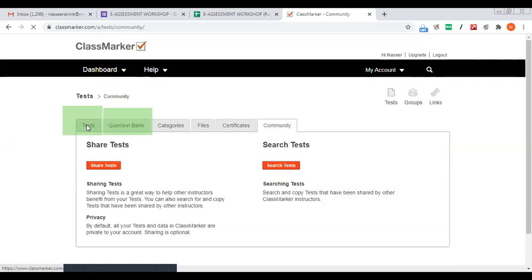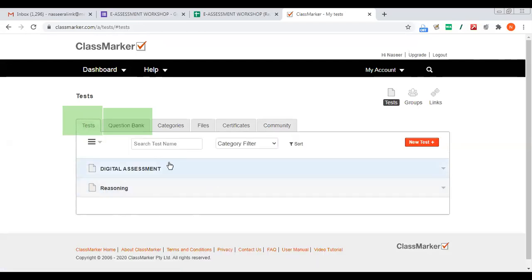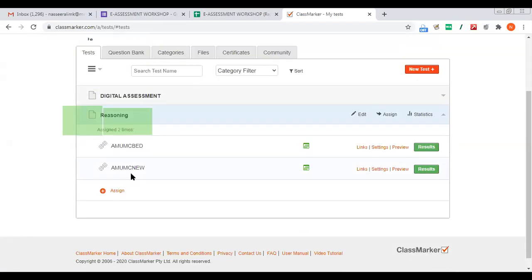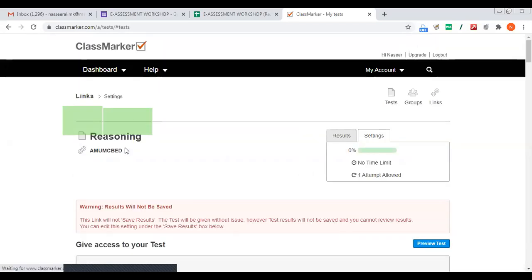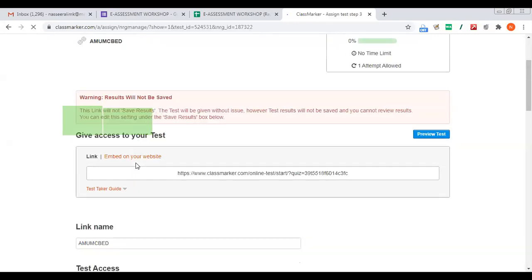Now, so this is how we can add the question. Now let me see if any question is already there. I will just use that. That will be easy for us to discuss.